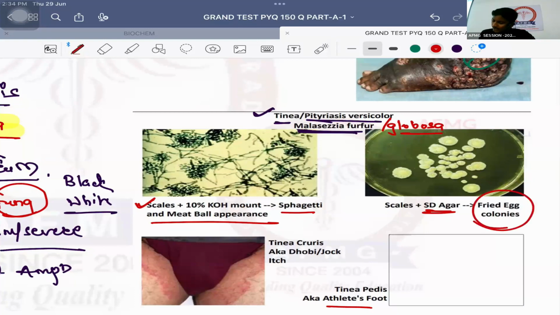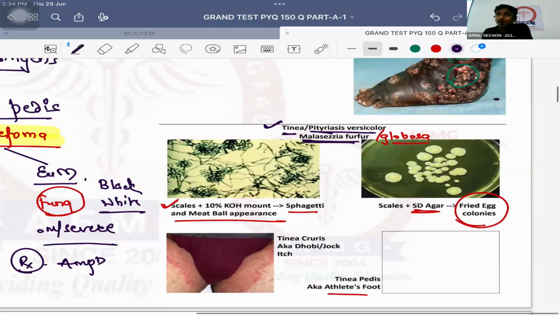On that, it will show which kind of colonies? Fried egg colonies. So fried egg colonies are seen with which fungus? Tinea. But fried egg colonies are seen with which bacteria? Very good. Mycoplasma pneumoniae. Please remember. And fried egg cell appearance on biopsy from a brain tumor is seen in which tumor? Very good. Oligodendroglioma. No issues with this, anybody? That's the important thing you need to remember.